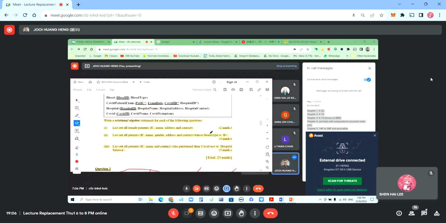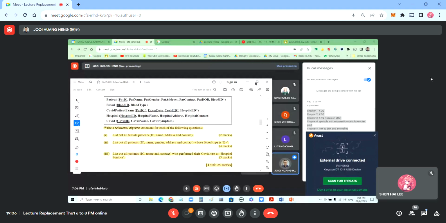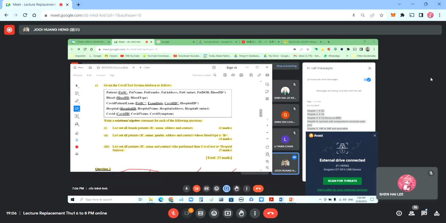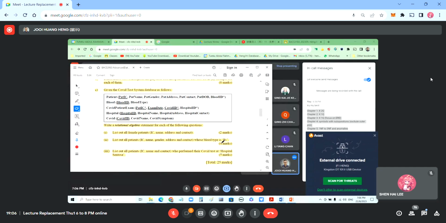First question. Anyone going to do these questions? I give you 10 minutes. At least you try. 2 marks, 4 marks, 5 marks. So this one is a test system. They have 5 tables, then ask you to write a relational algebra. So relational algebra means symbols.